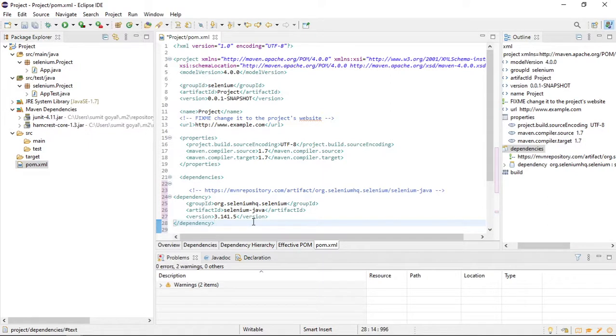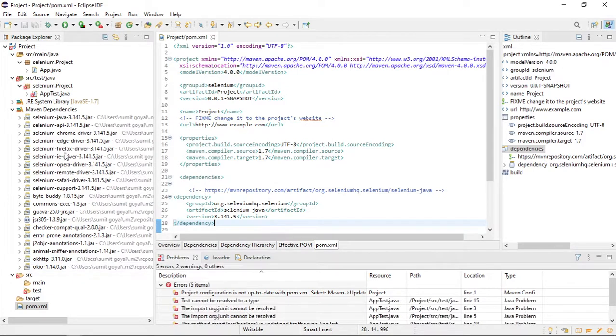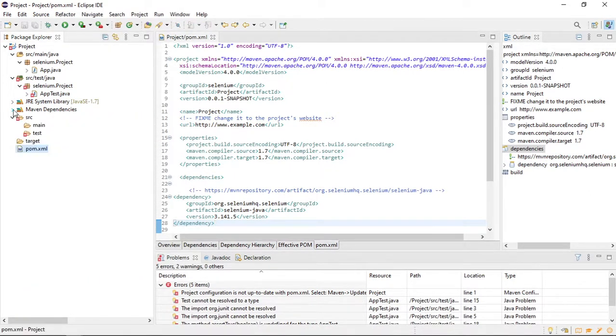If I save the project, you can see it will load some files here automatically. So we do not have to place it manually. So building 50%. After that, it has downloaded all the files which we require for Selenium. Right? So you do not have to do it manually.